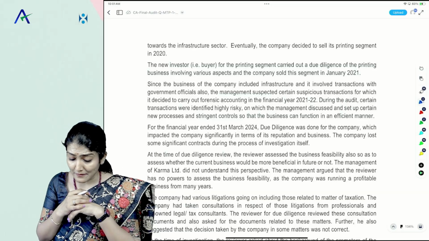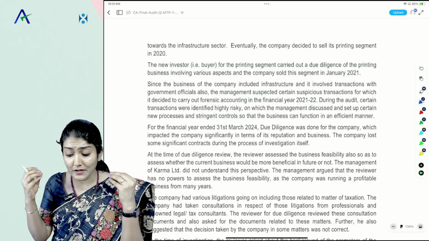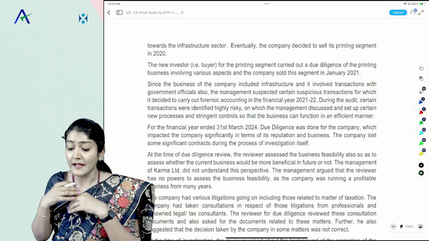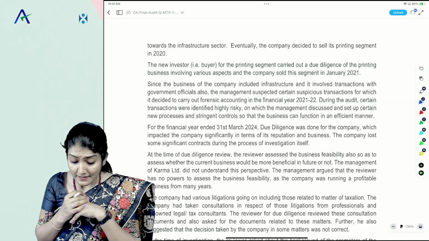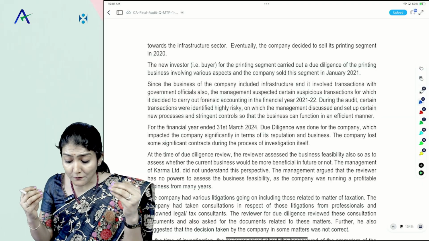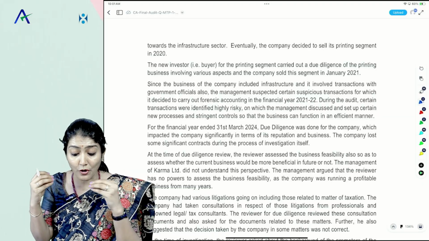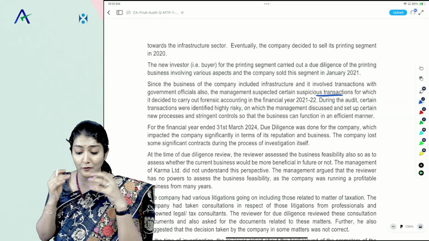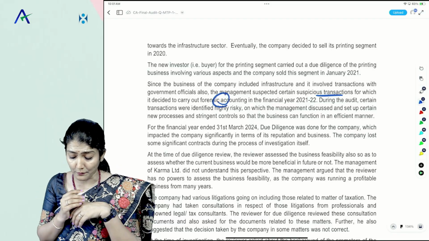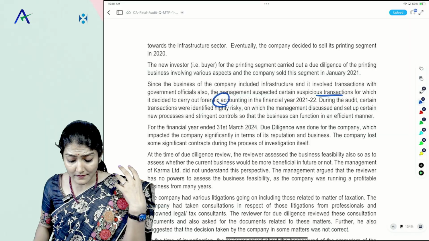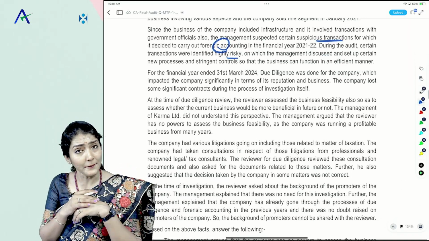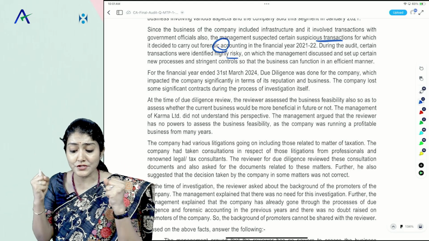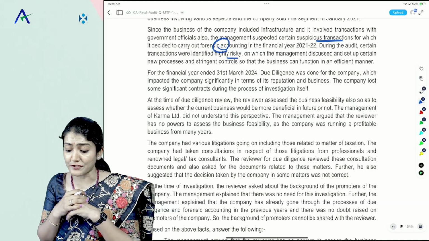The new investor, that is the buyer for the printing segment, carried out a due diligence of the printing business involving various aspects, and the company sold the segment in January 2021. Since the business of the company included infrastructure and involves transactions with government officials also, the management suspected certain suspicious transactions for which it decided to carry out forensic accounting in 22. During the audit, certain transactions were identified as highly risky, on which the management discussed and set up certain new processes and stringent controls so that the business can function in an efficient manner.